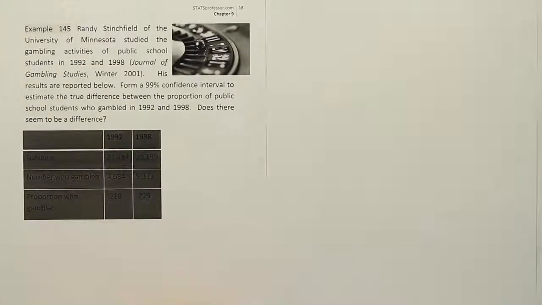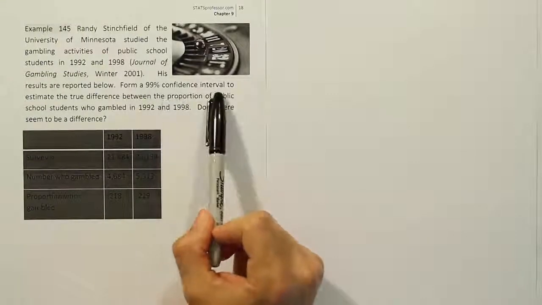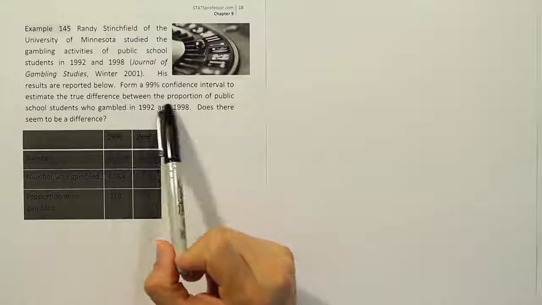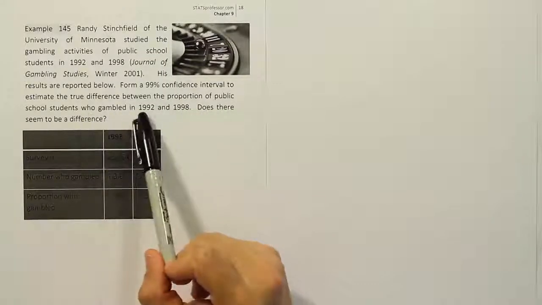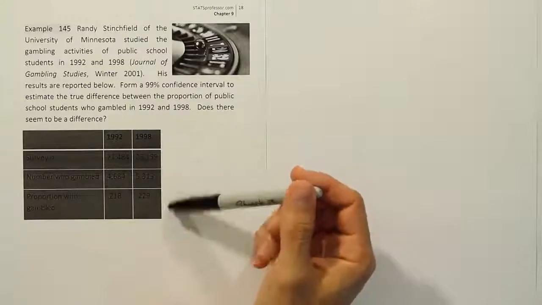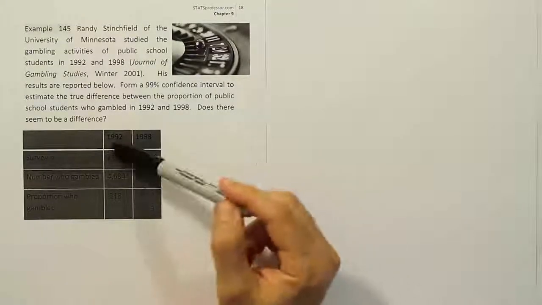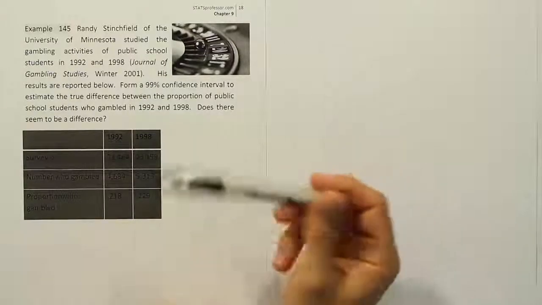Okay, so in this problem, it's clearly a confidence interval. It says form a 99% confidence interval to estimate the true difference between the proportion of public school students who gambled in 92 and 98. So we're comparing 2 years. They give us the data here. It's summarized below. It might be a little dark on the screen because of the way it printed in black and white, but I'll be able to copy that down for us in a moment.